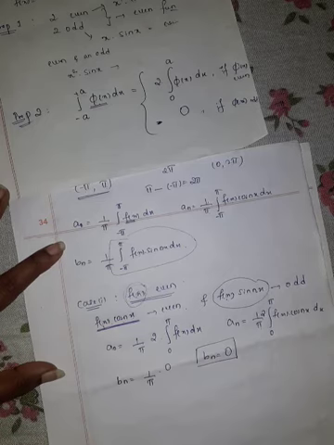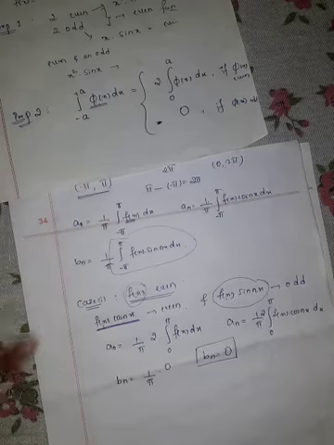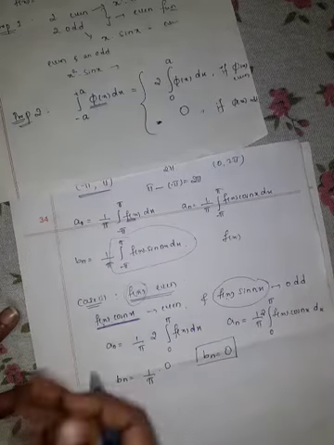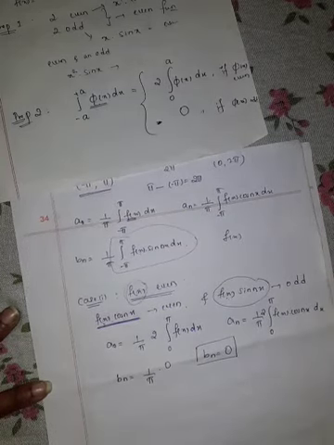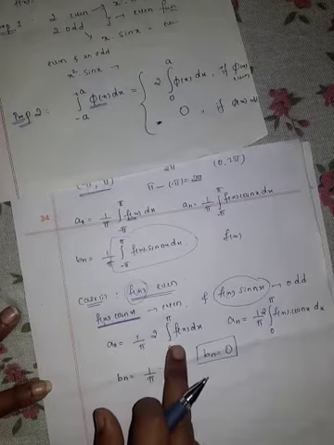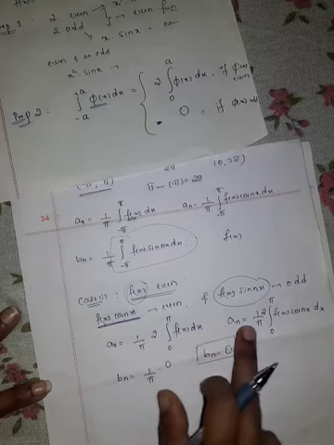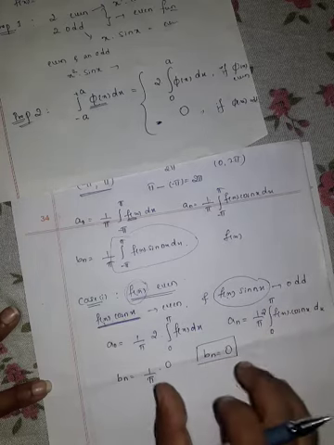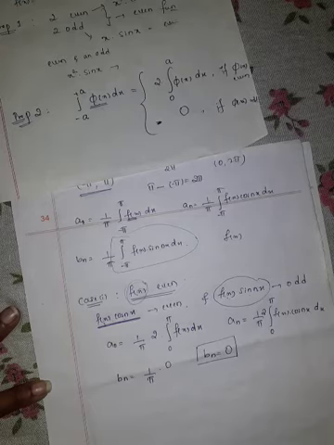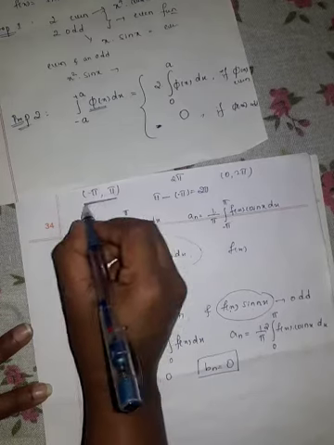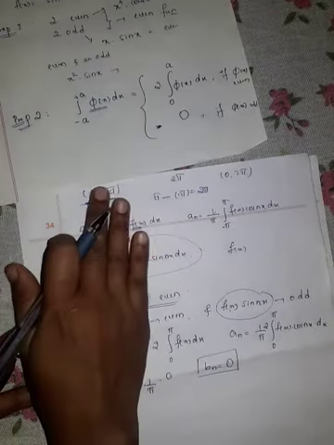So we have to keep in mind that when a given function is even function, whatever it may be, f of x, may be sin x, cos x, whatever it may be, a naught is nothing but 2 divided by pi integration from 0 to pi f of x dx. An is 2 by pi integration from 0 to pi f of x into cos nx, and bn is 0. When a given function is even function in the interval minus pi to pi.